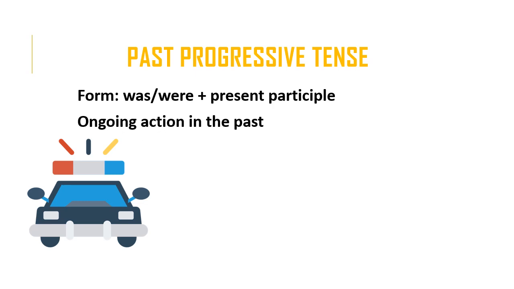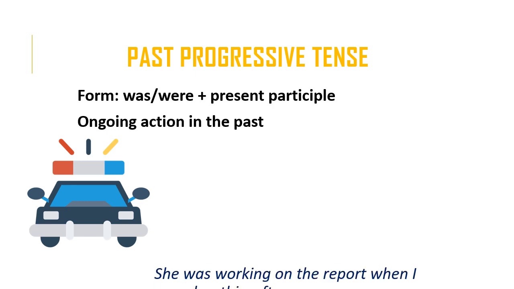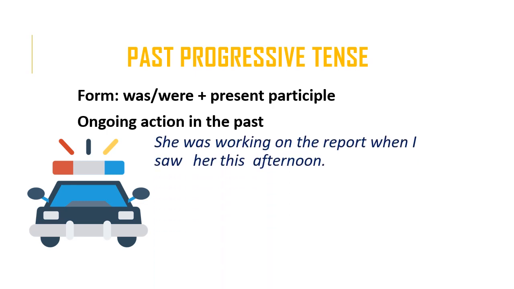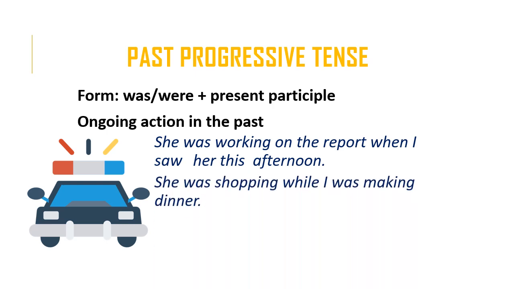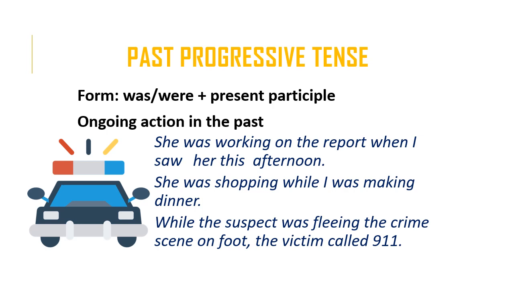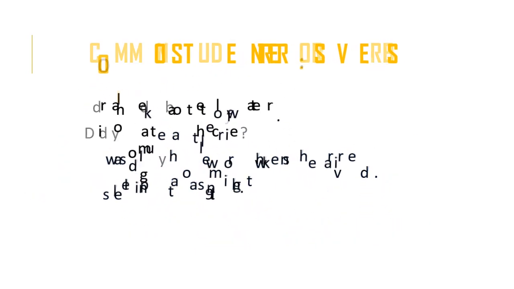All right, the first common use of the past progressive tense is an ongoing action in the past. So something that happened for a duration of time in the past. She was working on the report when I saw her this afternoon. She was shopping while I was making dinner. While the suspect was fleeing the crime scene on foot, the victim called 911.